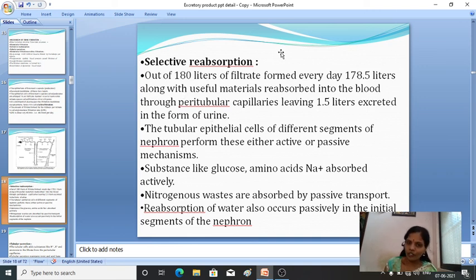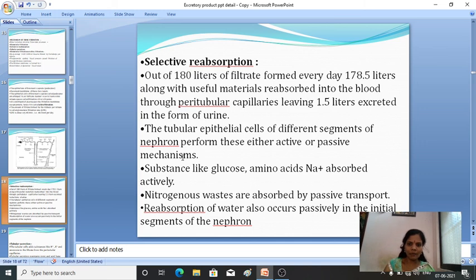After the reabsorption, what are the wastes that will remain? That is extracted as urine, 1.5 liters in the form of urine. Then the tubular epithelium cells of different segments of the nephrons perform this by either active or passive mechanism.